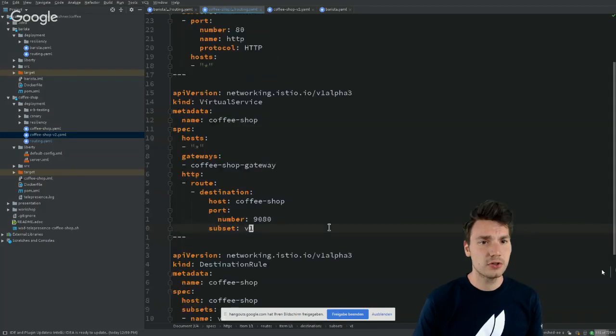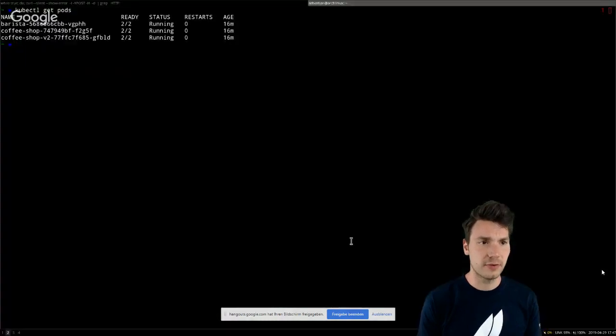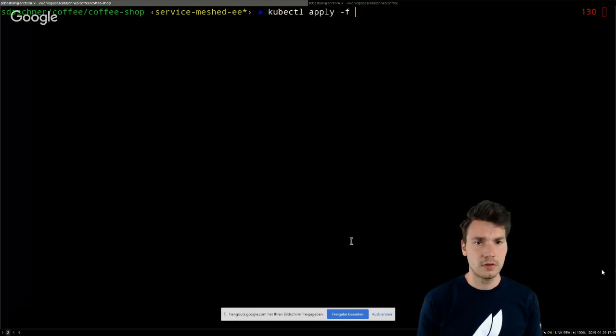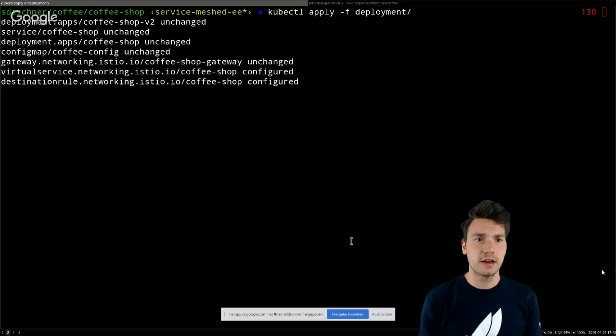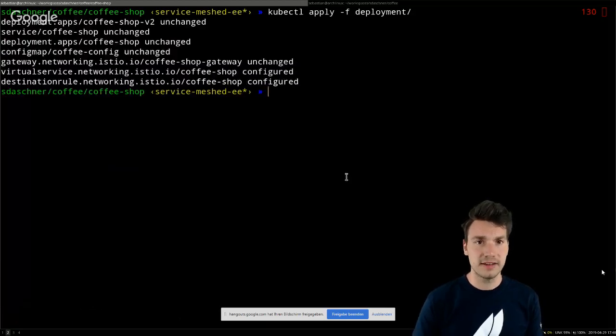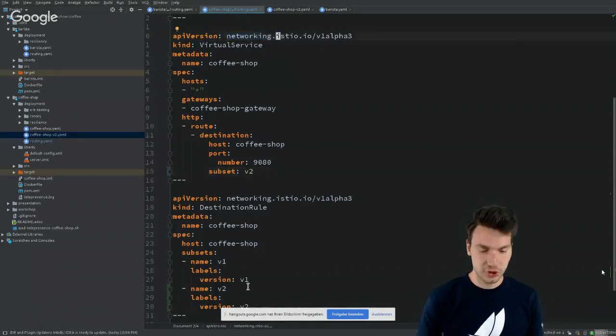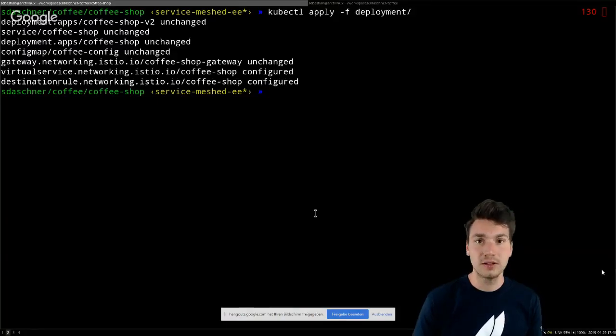And what we could do, for example, we could switch that traffic to use the v2 subset instead of the v1 subset. So what we can do here, we could apply this now. The nice story about that is, since these resources extend Kubernetes, the Istio resources, we can actually use kubectl to use the same resources in the same look and feel.